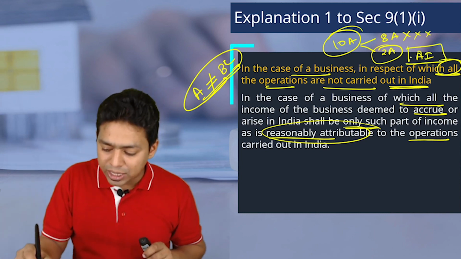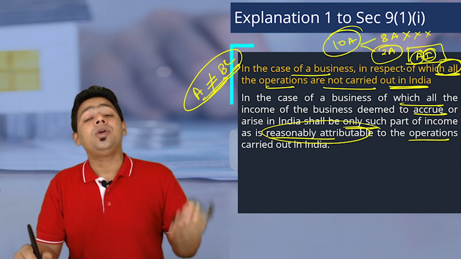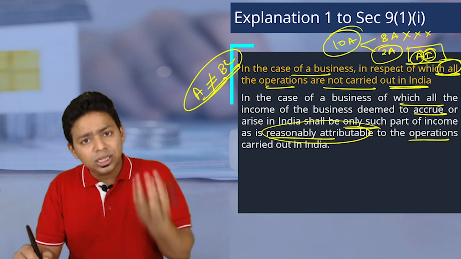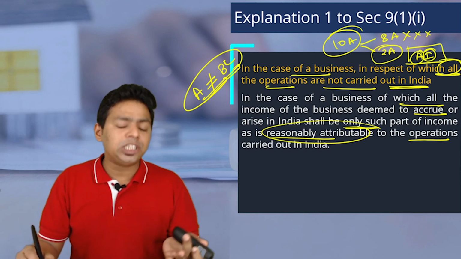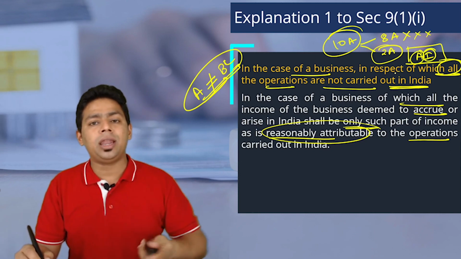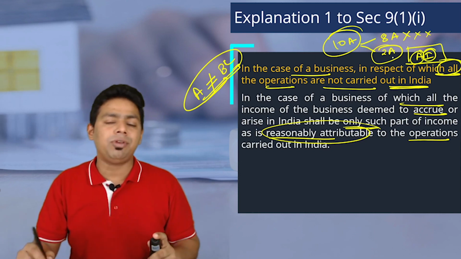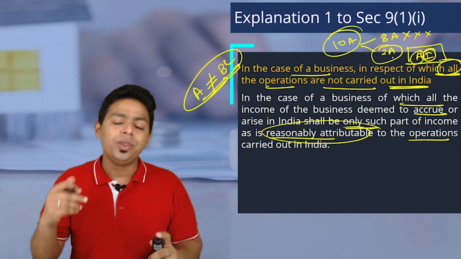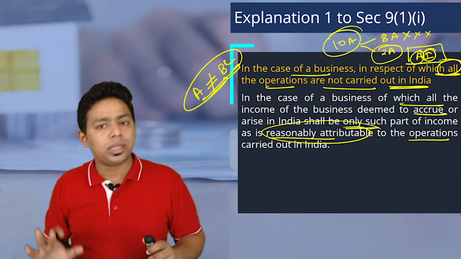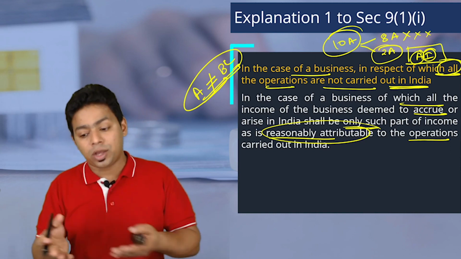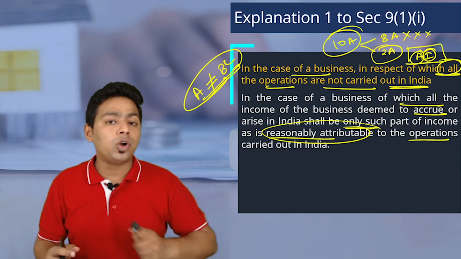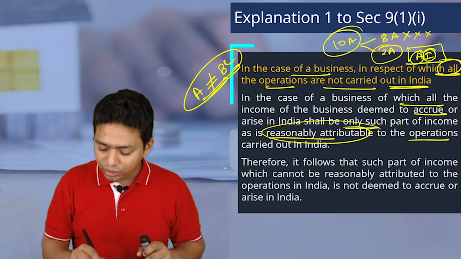So please compute attributable income, proportionate income, reasonable income, and in the transfer pricing provisions we have those mechanisms where we can deal with arm's length price. We can actually determine the transaction value, and according to the transaction value you can take the tax. You cannot take tax on the global income of the entity just because they have one or two transactions with India.